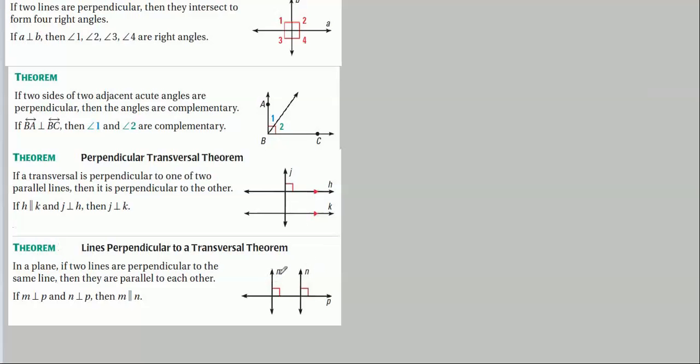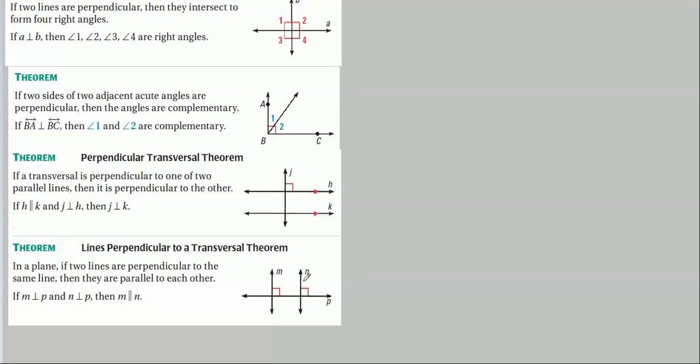This one says that if the transversal cuts them both perpendicular, then they are parallel. And that's kind of simple, because we already know from our corresponding angles theorem that if these two angles are congruent, these two lines are parallel.